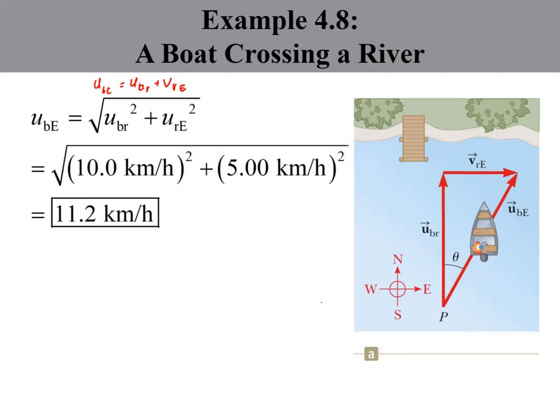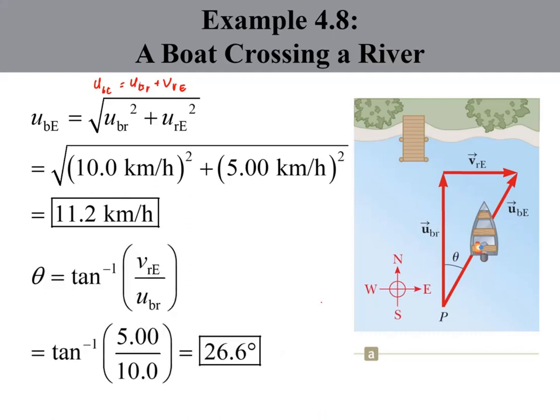the length of the hypotenuse, UBE, is equal to the square root of UBR squared plus VRE squared. So put in the values, and we have UBE equals 11.2 kilometers per hour. And the angle by which the boat is diverted can be solved using tangent. So theta equals tangent inverse of opposite over adjacent, where the opposite is VRE over the adjacent, UBR, which is 5 over 10, which then gives us 26.6 degrees.